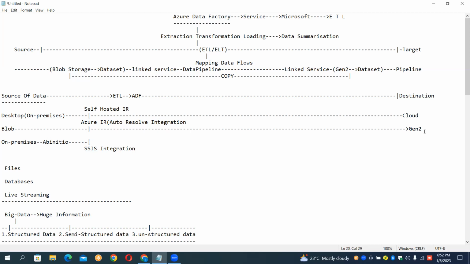SSIS IR, that is called integration runtime. So whenever you have existing code, suppose you have Ab Initio, or apart from Ab Initio you have some Informatica, and you wanted to copy that existing code, we use SSIS IR.